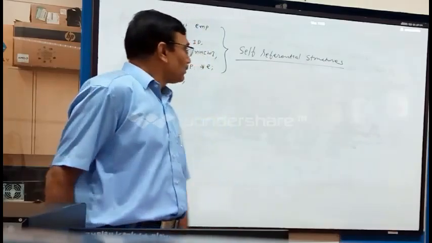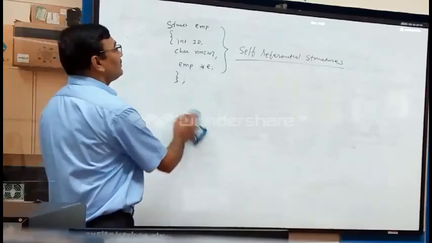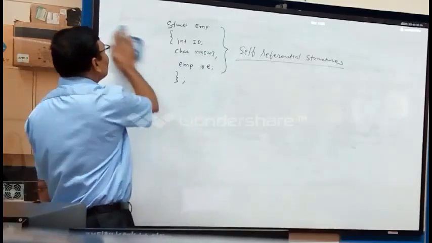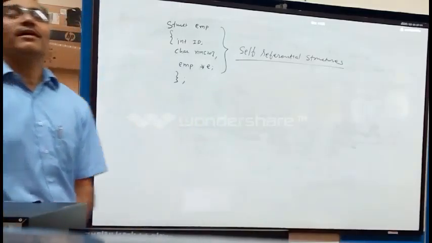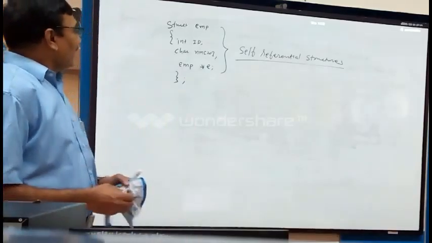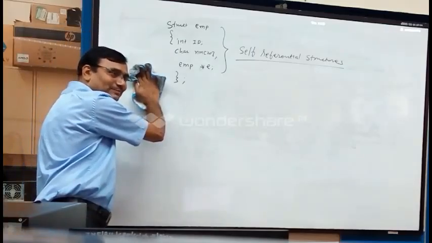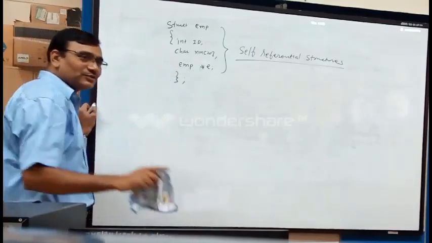Right? So we have different ways to see the things now, beyond whatever we have learned. The terminology is clear now. Fine. Self-referential structure, recursive structure.